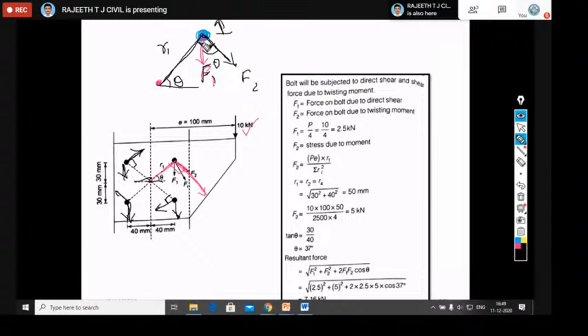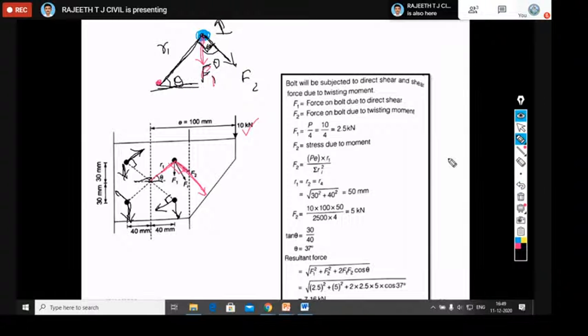The resultant force: since F1 and F2 are acting at the same point, that is on the same bolt, it will come under a concurrent force system. Therefore we should apply the formula. What is the formula for concurrent forces? If you want the resultant force, you should take the square root of F1 square plus F2 square plus 2 F1 F2 cos theta. Where what is theta? How to calculate theta? Theta is the angle between the radial line and your horizontal line.